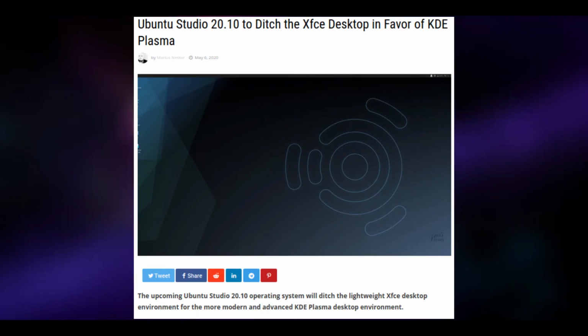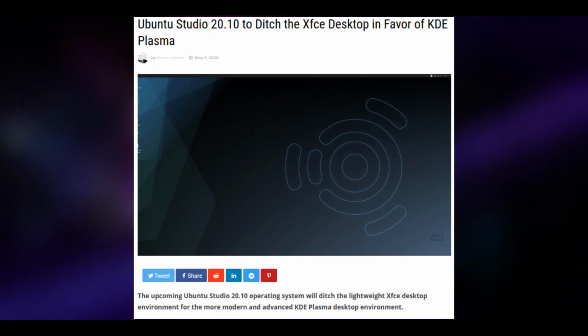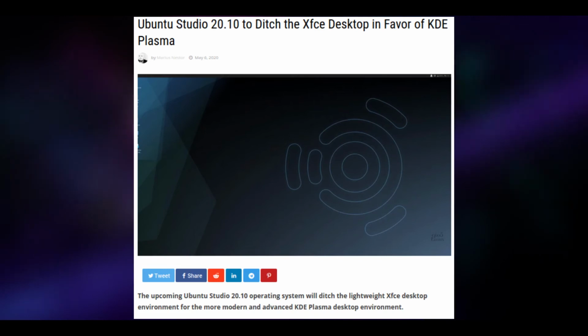However, the reason for this change, as given by the Ubuntu Studio team, is that Plasma is as light, if not lighter, than XFCE. As well as that, they also explain that Plasma has better support for tools and software used by creative professionals. So for example, that would be software like Krita, also hardware like Wacom tablets. So all in all, I think this will be a controversial change, but maybe one for the better.